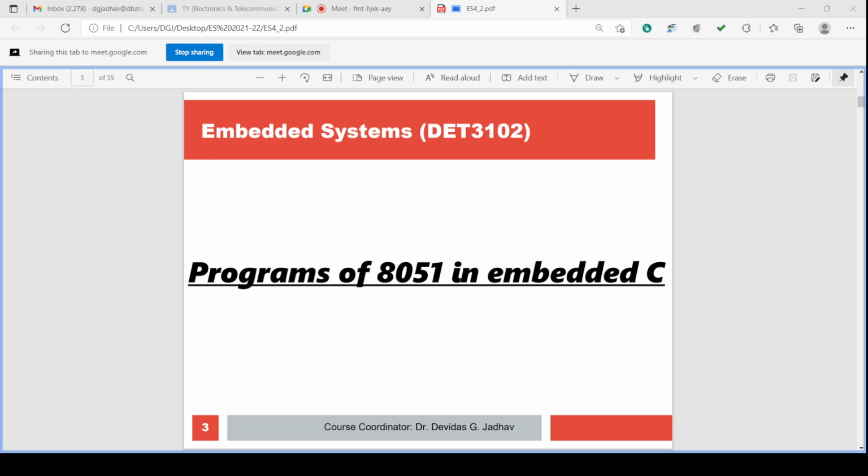It is a higher level language, that means English-like words and English-like commands are there: print, write, scan, for, if, then, else, while, include, main. You can write your own names of the variables. Everything is there, English-like words we can use. You can use any English-like word for naming the variable.